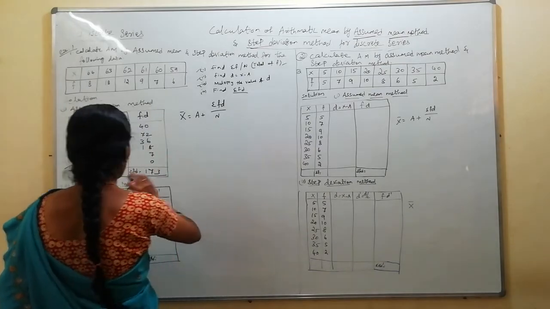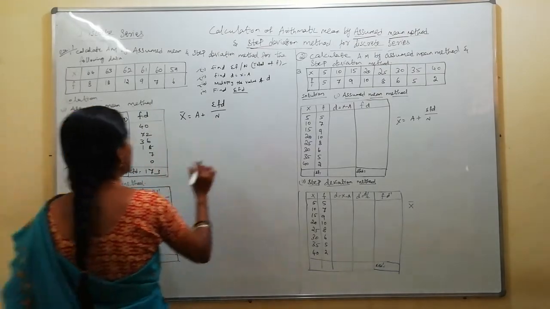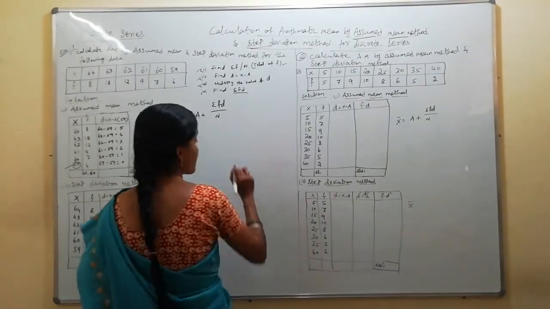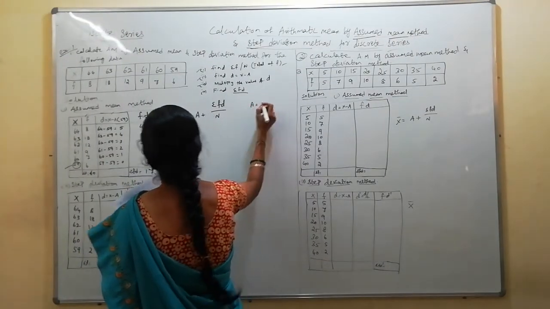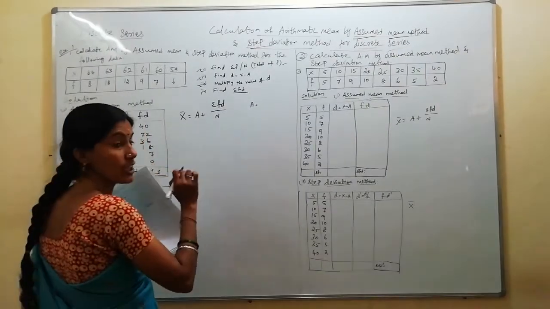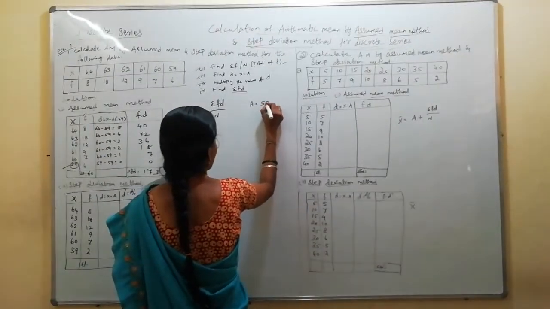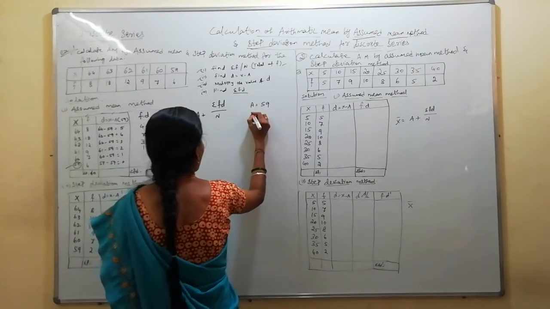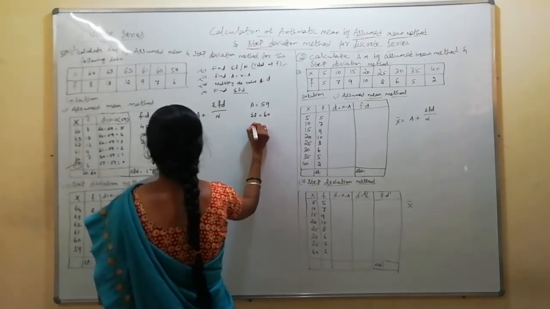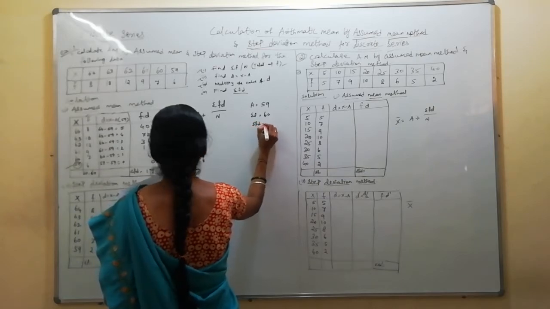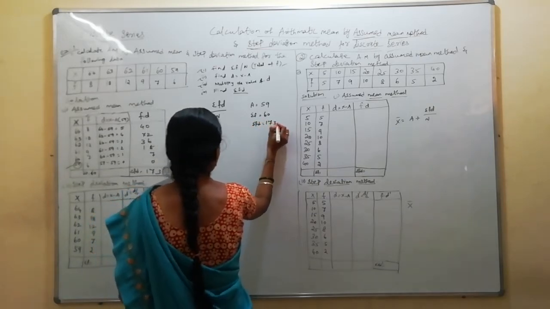Okay. Now we have to substitute these values in the formula. Before going to substitute, to avoid the confusion, we should write the values separately. A, what we have assumed? Always a small value from the x. I have assumed the value of 59. And the sigma f or n, how much n I got? 16. Sigma f into d, summation of f into d, how much I got? 173.